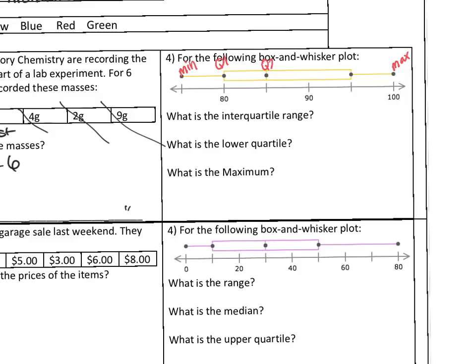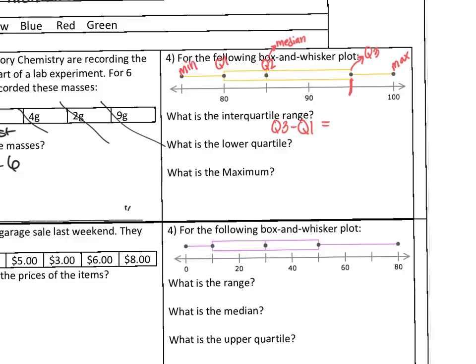This is Q2, or the median. I'm going to draw an arrow and write median. Go ahead and write this as well. And the last dot, or the closing of this box, would be Q3. So the interquartile range is Q3 minus Q1. And in this case, what is this number?